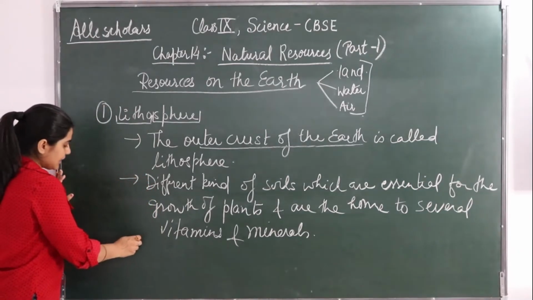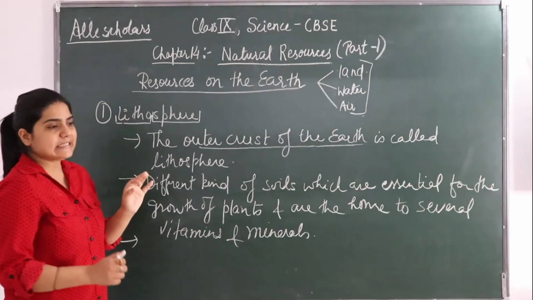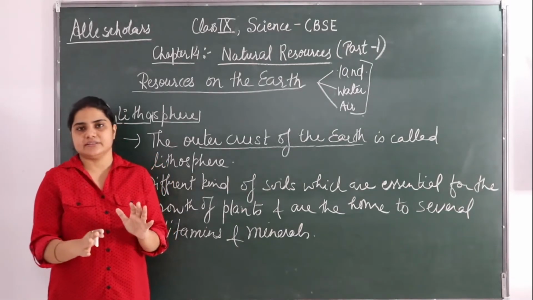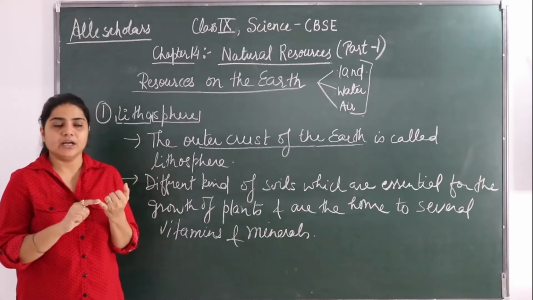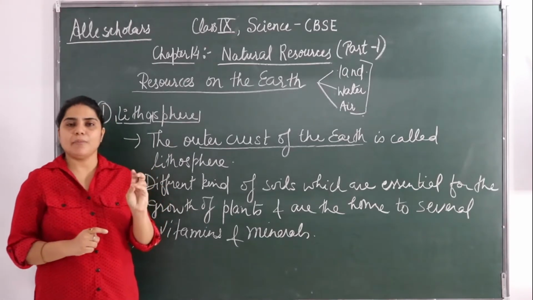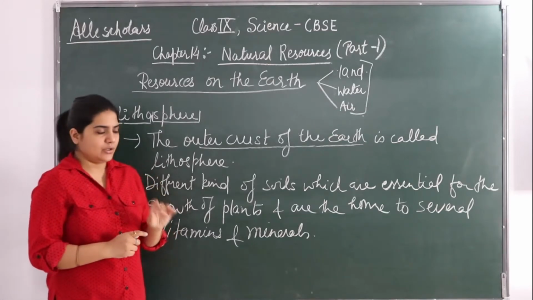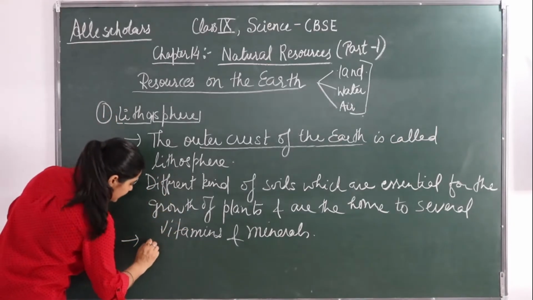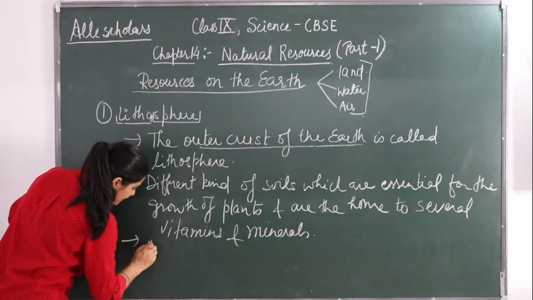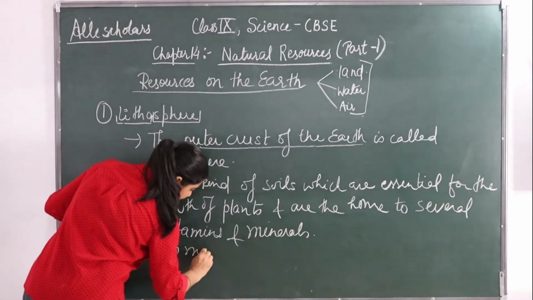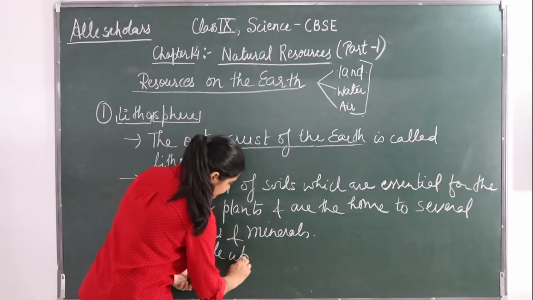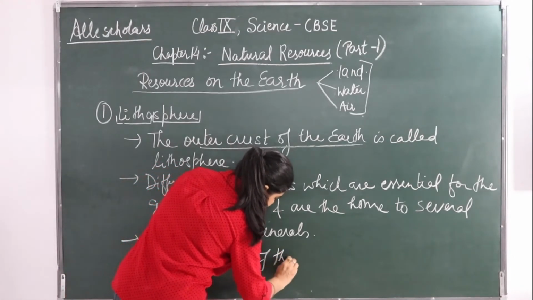This lithosphere is basically made up of 3 main layers.